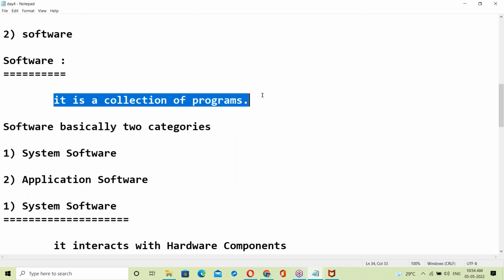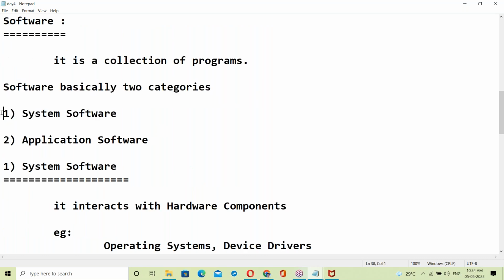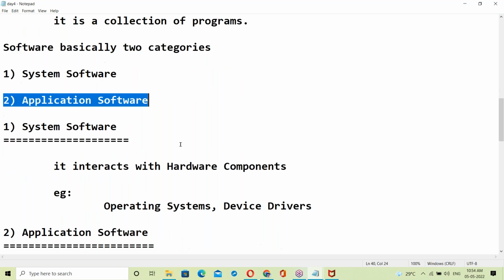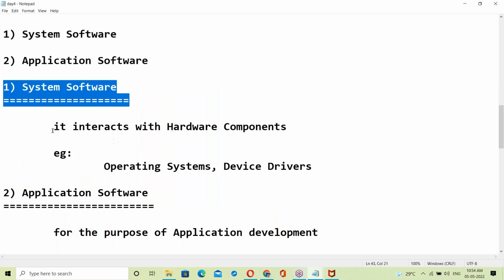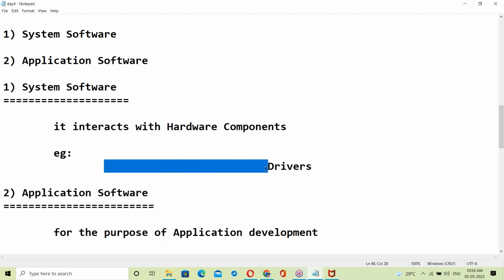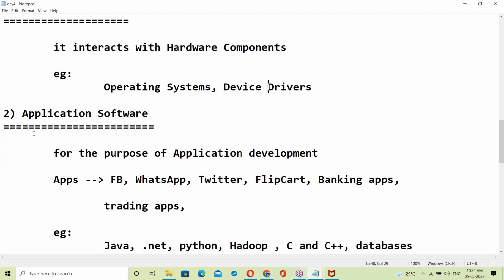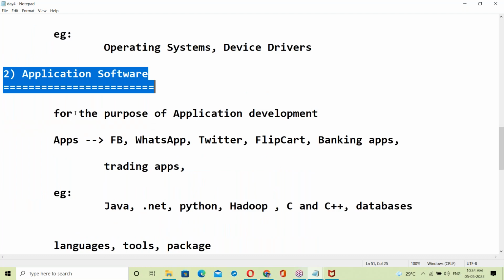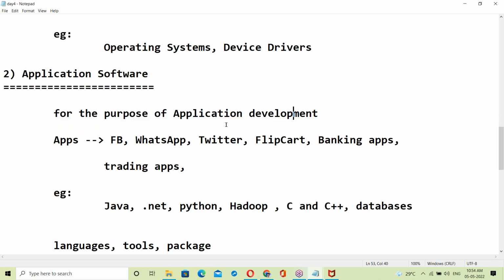Software means all our programs, in two categories: system software, which interacts with hardware components, for example OS and device drivers, and application software, which is for application development.